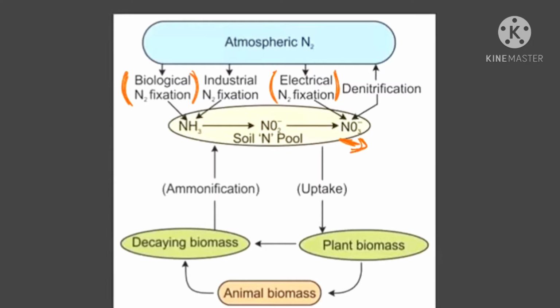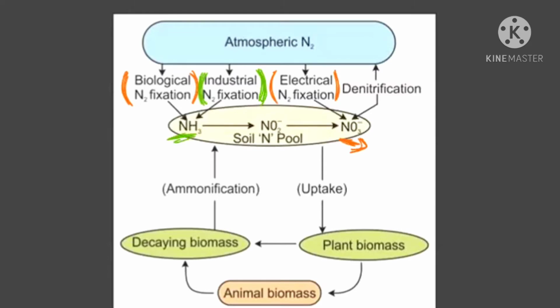And if you see carefully, one method is industrial nitrogen fixation, in which we have covered power generating stations, automobile exhaust, industrial combustion, and forest fire also. The forest fire should not be used here, but just for your learning, I'm adding it. Try to understand, they all are making ammonium ions.